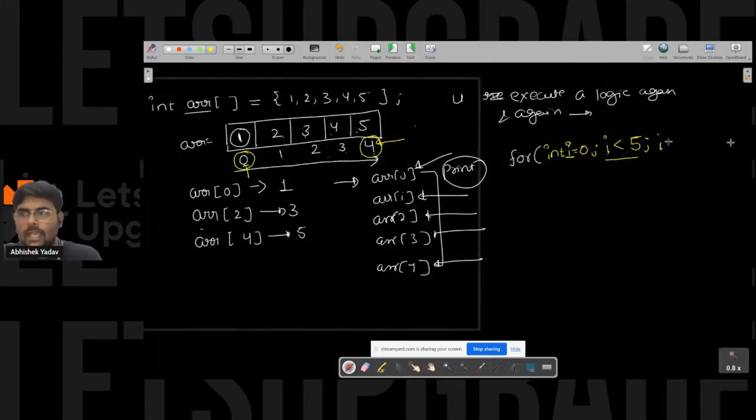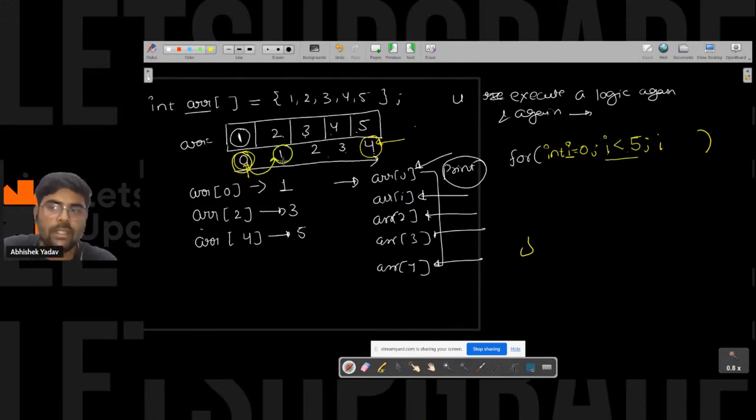After that, you have to write the updation part. Updation part means after each execution of the body of the for loop, how much you want to jump. So from 0 you want to jump to 1, from 1 you want to jump to 2, from 2 you want to jump to 3. So you are making a jump of one step. So here you will write that after each execution of the body of the for loop I want to jump by 1, right everyone? Everyone is clear how you have to think about all the parts, that is the initialization part, condition part, and the updation part, right everyone?